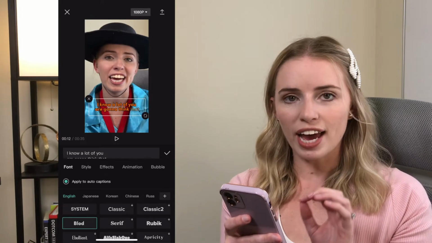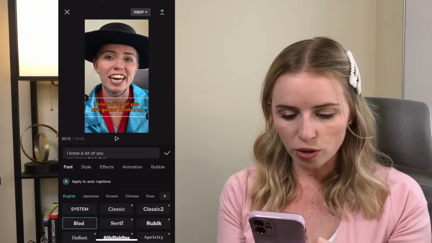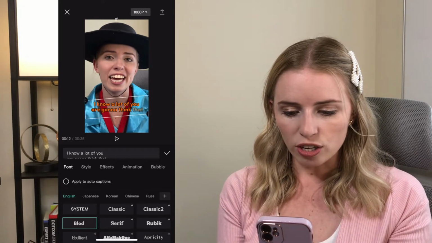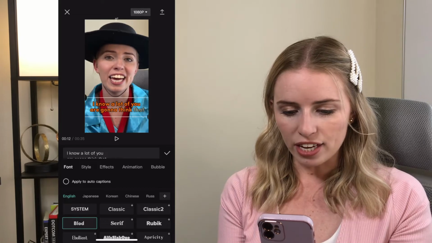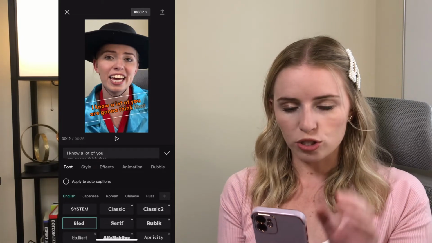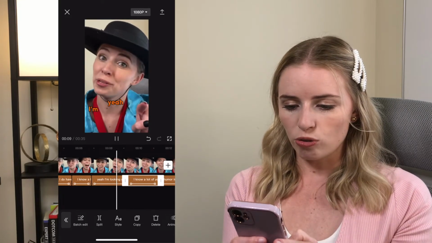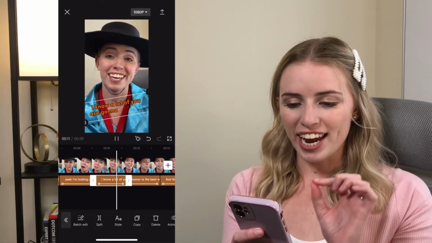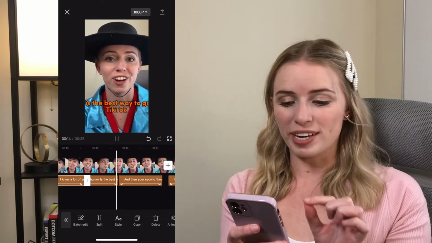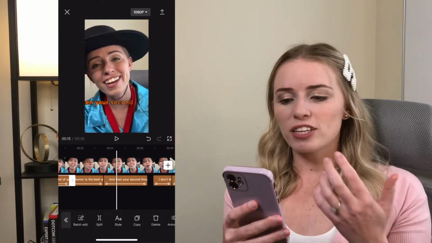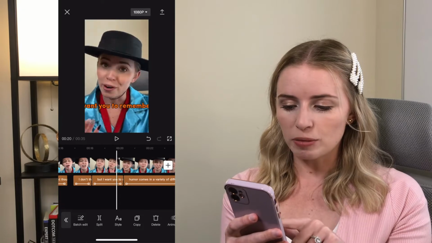Because of that, I don't want to make the rest of the text smaller, so I'm going to uncheck this. And I can also click on this and angle it just a little bit with my finger. I'm just grabbing it and moving it on the screen. If I click check, that way when I go through, it changes the angle, but it doesn't affect the rest of the text.